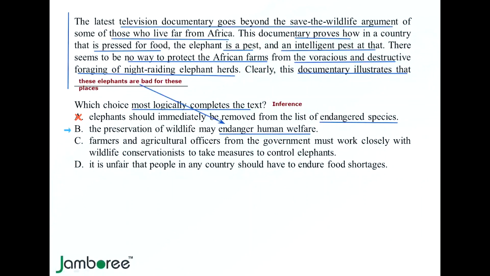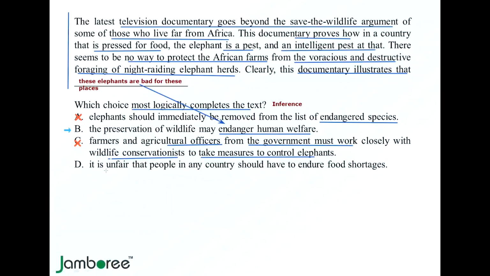Option C says, farmers and agricultural officers from the government must work closely with wildlife conservationists to take measures to control elephants. So many elements in this option were not given in the text at all. Understand that we have to make an inference. We don't have to make various assumptions. Agricultural officers, government, wildlife conservationists, nothing of this was given in the text. Gone. Let's eliminate it.